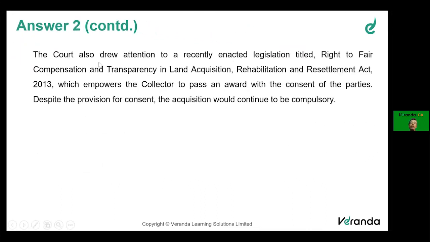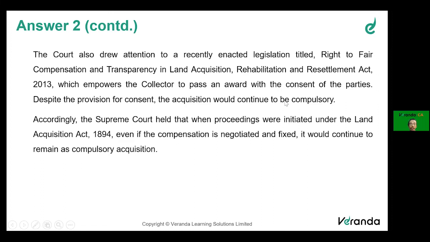The court also drew attention to the recently enacted Right to Fair Compensation and Transparency in Land Acquisition, Rehabilitation and Resettlement Act. Section 96, which we discussed, empowers the collector to award the consent to the parties. Despite the provision for consent, the acquisition would continue to be compulsory.